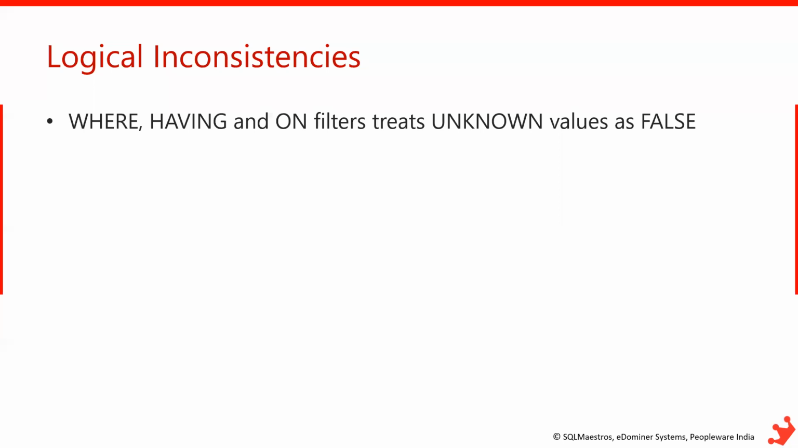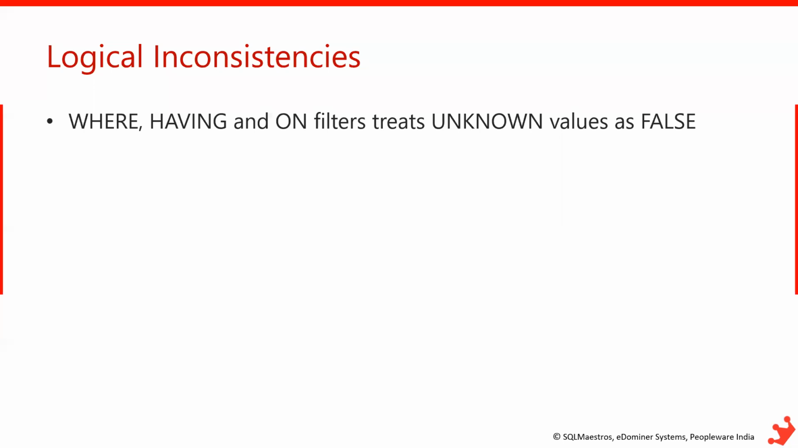For example, if you have a query, select star from employee where salary is equal to 50,000, whenever the value is null in the table, that null will be considered false and will be eliminated from the output result set. That's what generally happens. It is treated as false and consequently eliminated from the output result set.